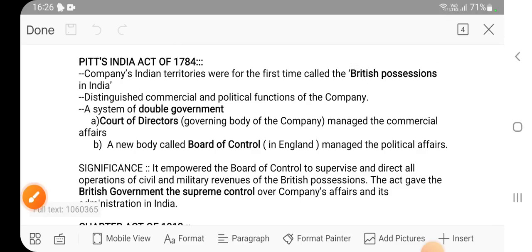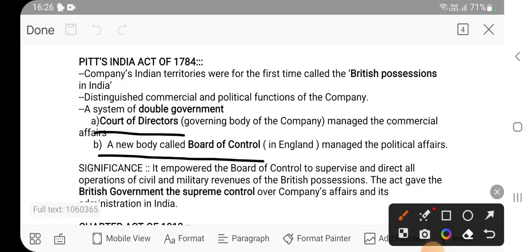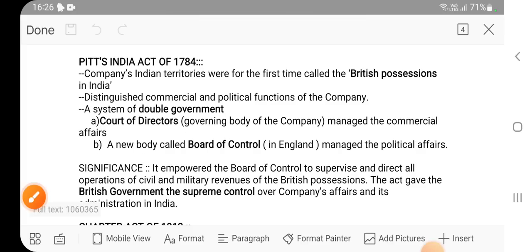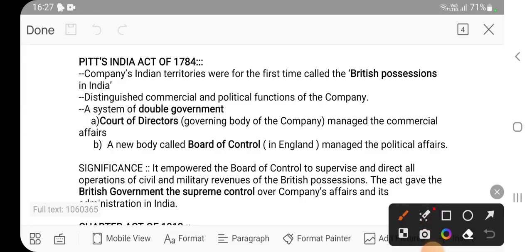Now you will see why this system of double government came. One thing we have seen is that the company took over Bengal from the Nawab. The second point is that the company should make more profit and more revenue, but it was not happening. The officials were taking bribes. So the British government thought that we need to change the organization or the functioning of the company. They came up with a new idea, that is double government.